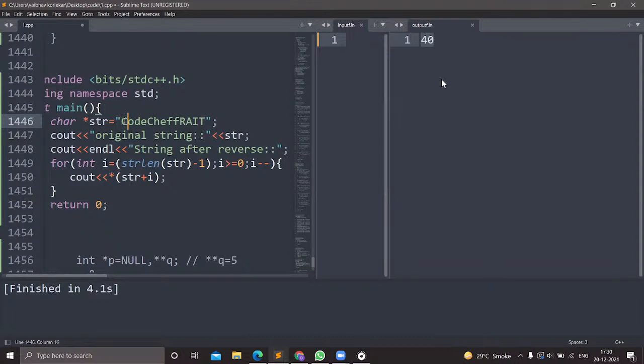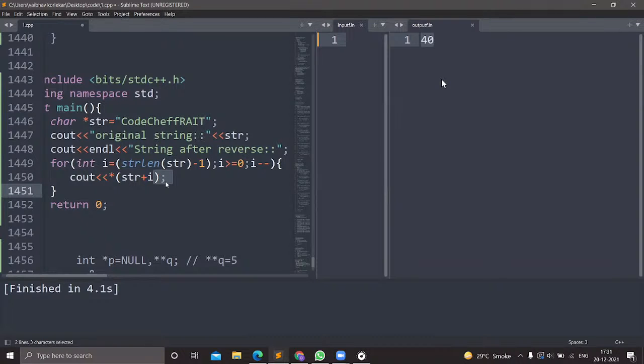The base address of the string starts with this capital C. The capital C is the first index value, then comes the second index value. So the base address starts with this, and as we add the i-th element to it, the cursor will come here and it will print the last element. The base address is added with the last length of the array, so it will print.